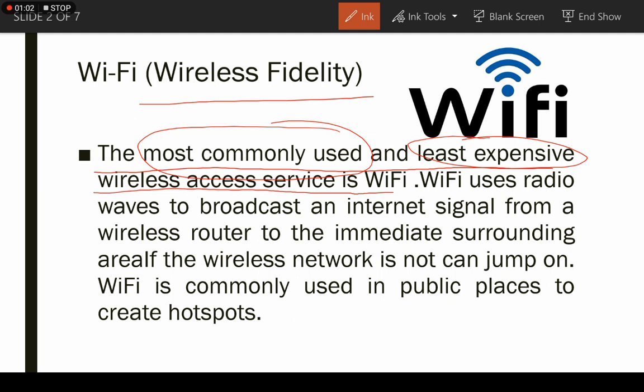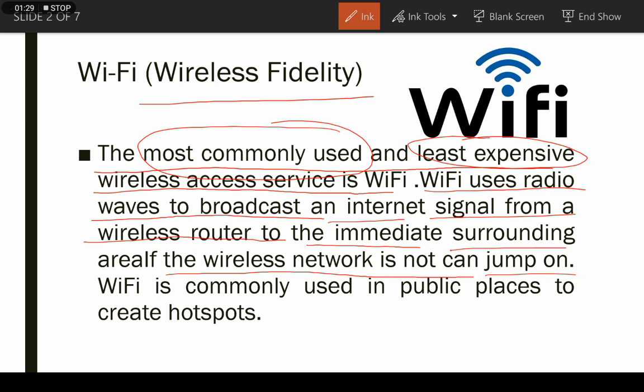So Wi-Fi uses radio waves to broadcast an internet signal from a wireless router to the immediate surrounding. As we know, Wi-Fi is an example of wireless network.